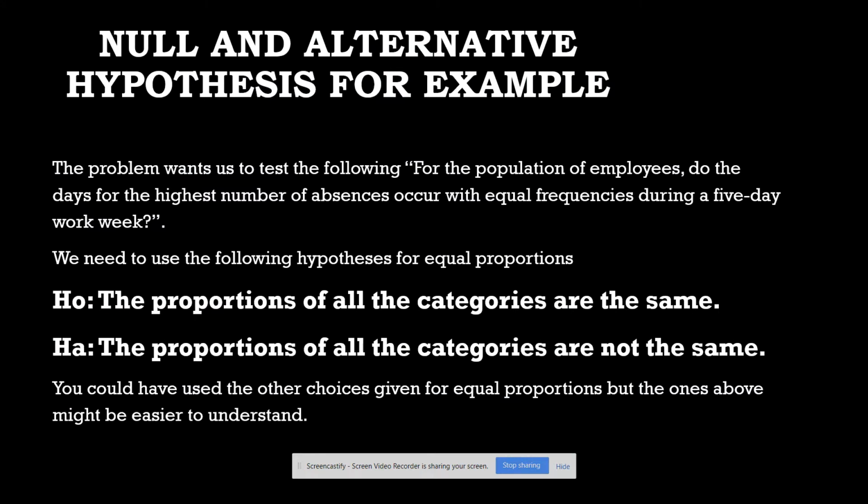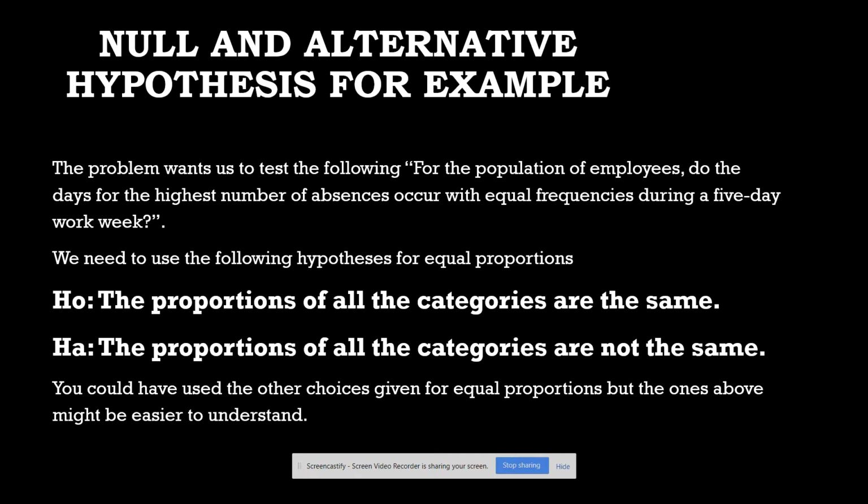So now I need to make my null and alternative hypothesis. The problem wanted us to know for the population of employees, do the days for the highest number of absences occur with equal frequencies? So I'm just going to write my null as the proportions of all the categories are all the same, since I'm saying there is no difference in the number of absences based on weekday. My alternative is the proportions of all the categories are not the same. You could have used the other choices that we talked about with equal proportions, but these above to me are easier to understand.